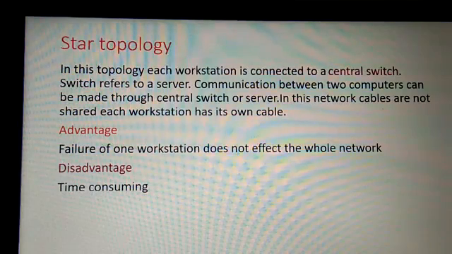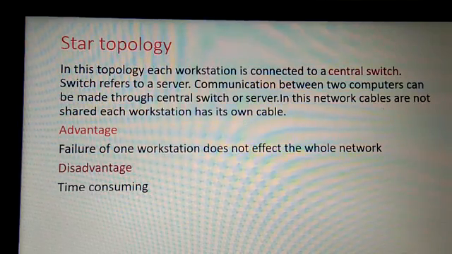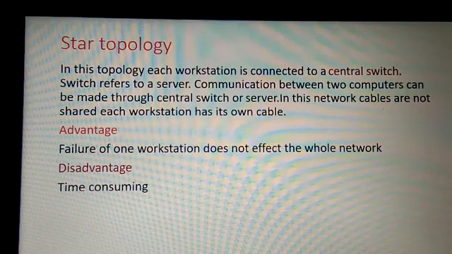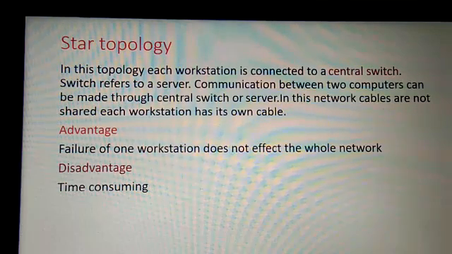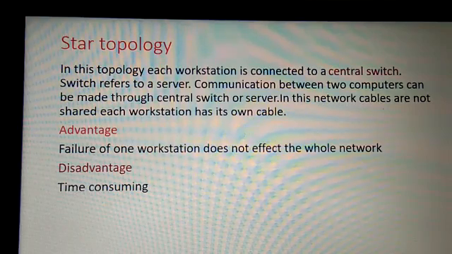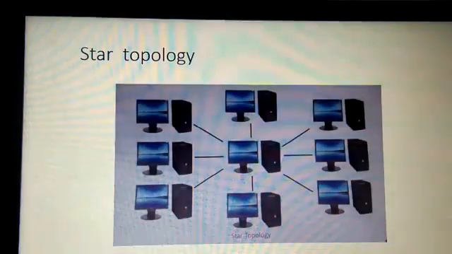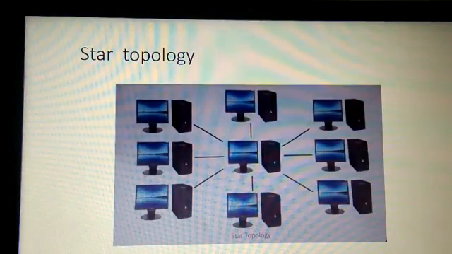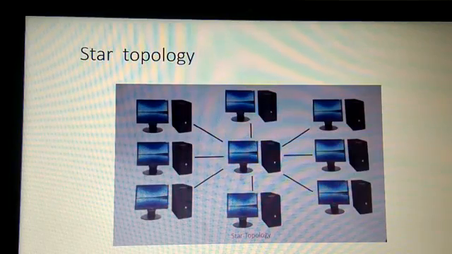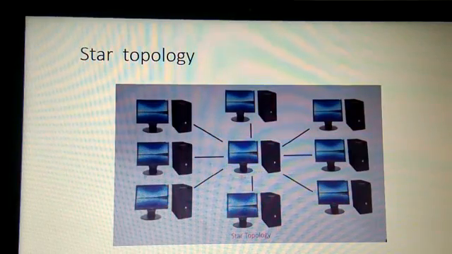Now I am going to tell you about the advantage and disadvantage. Failure of one workstation does not affect the whole network, but the disadvantage is that it is time consuming. Just now I told you why: when one workstation wants to send a message or data to another computer, it has to send it to the server, and then through the server it goes to the other system. So it is a little time consuming.